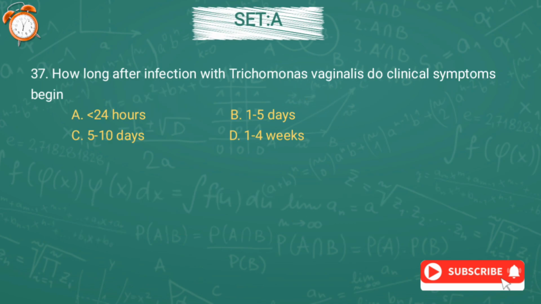Question number 37. How long after infection with Trichomonas vaginalis do clinical symptoms begin? Option A, less than 24 hours, option B, 1 to 5 days, option C, 5 to 10 days, or option D, 1 to 4 weeks. And the correct answer is option D, 1 to 4 weeks.